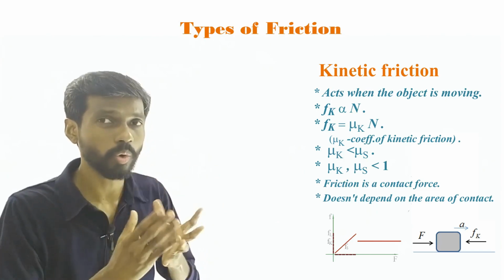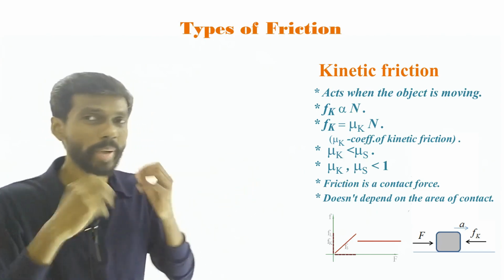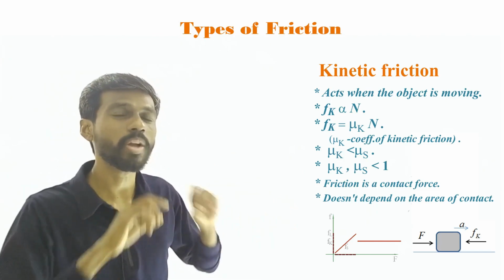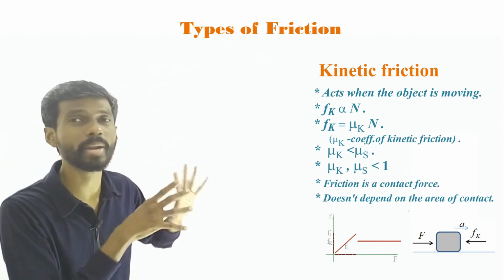When the object moves, then you should not use limiting friction. You have to use kinetic friction, because we have made sure that the object moves. When the object moves, you have to use the kinetic friction formula. That means mu k multiplied by N.